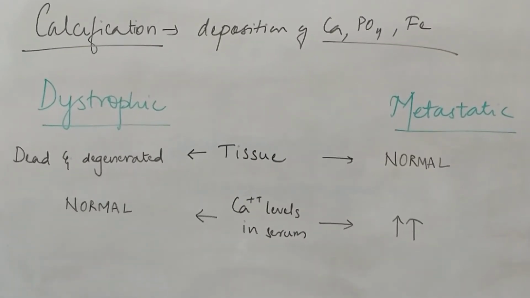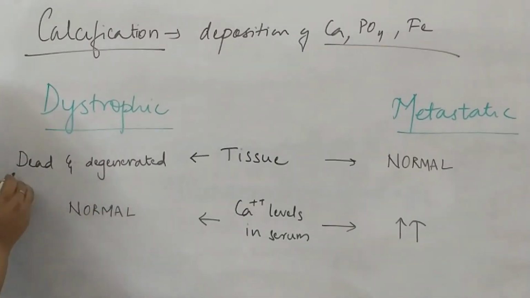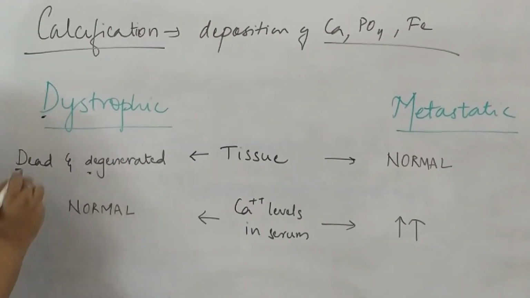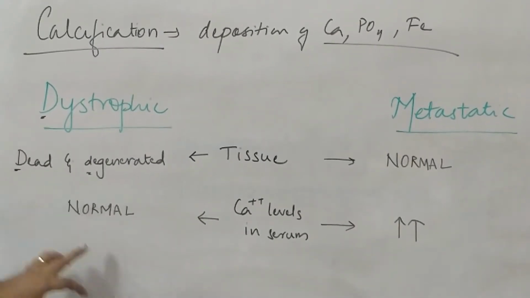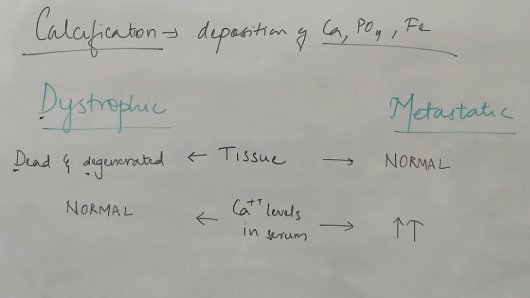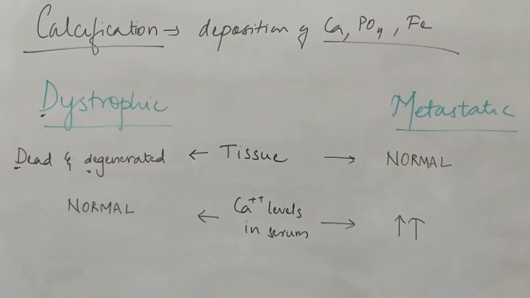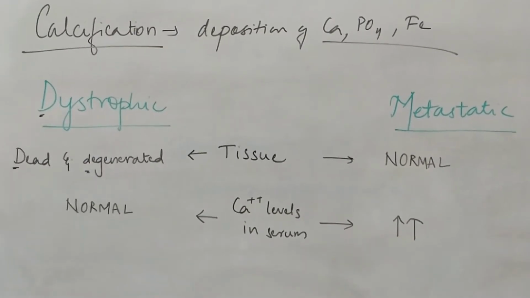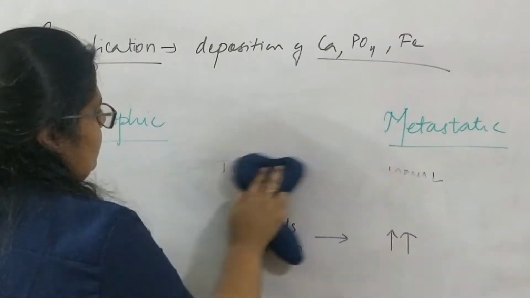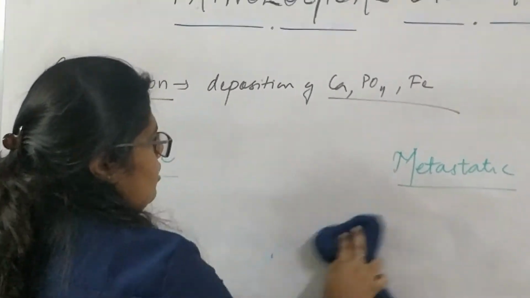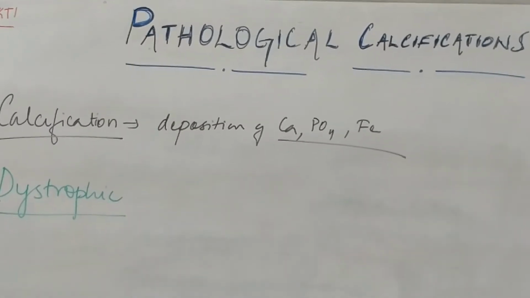Now, you can easily remember this and don't get confused ever. D for dystrophic, D for dead and degenerated. So if you just remember this particular thing, everything else will fall into place. Okay, so these are the two calcifications. Now let us see each one in detail. Coming to dystrophic calcifications, as I have told, it occurs in the dead and degenerated tissues.